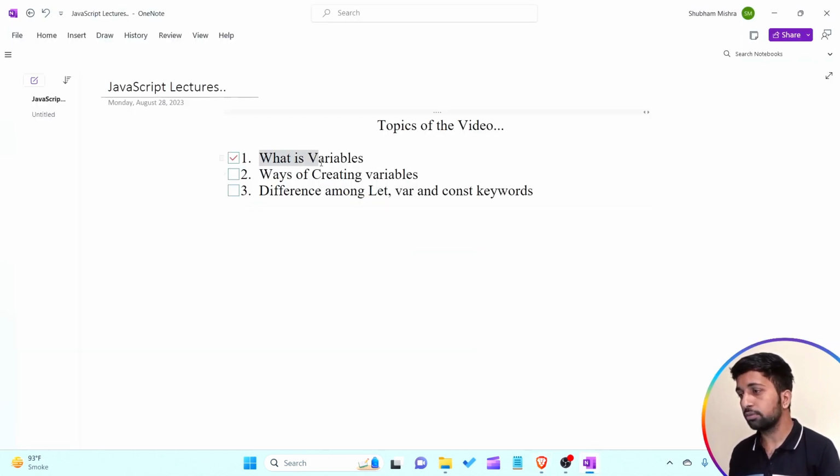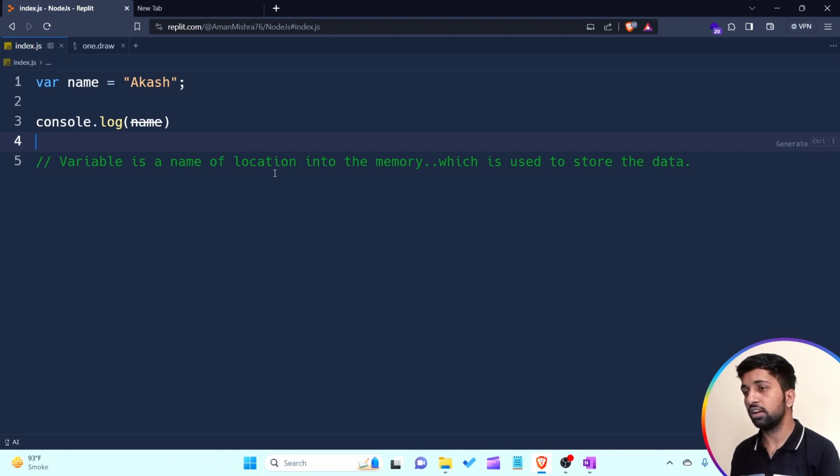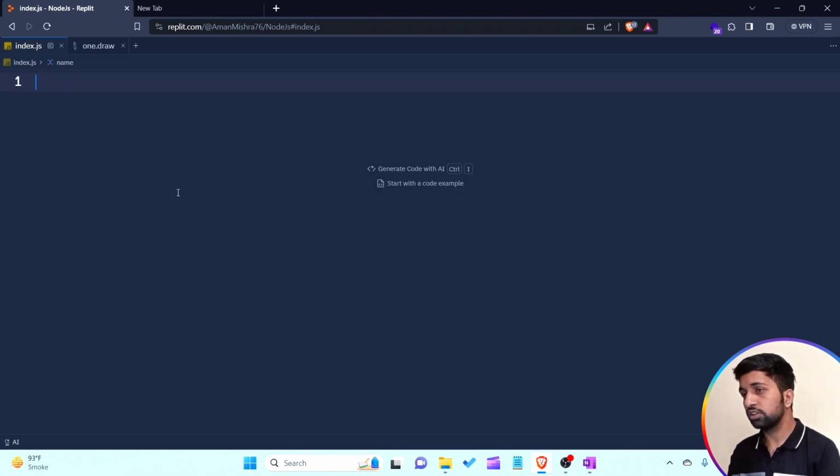So the first point is covered: I have explained the meaning of variable, not only by theory but also in a diagrammatic way, showing how variables are stored in memory. The second point is ways of creating variables in our JavaScript language. So let's talk about that. Okay, let me open this file. I want to remove all these things.